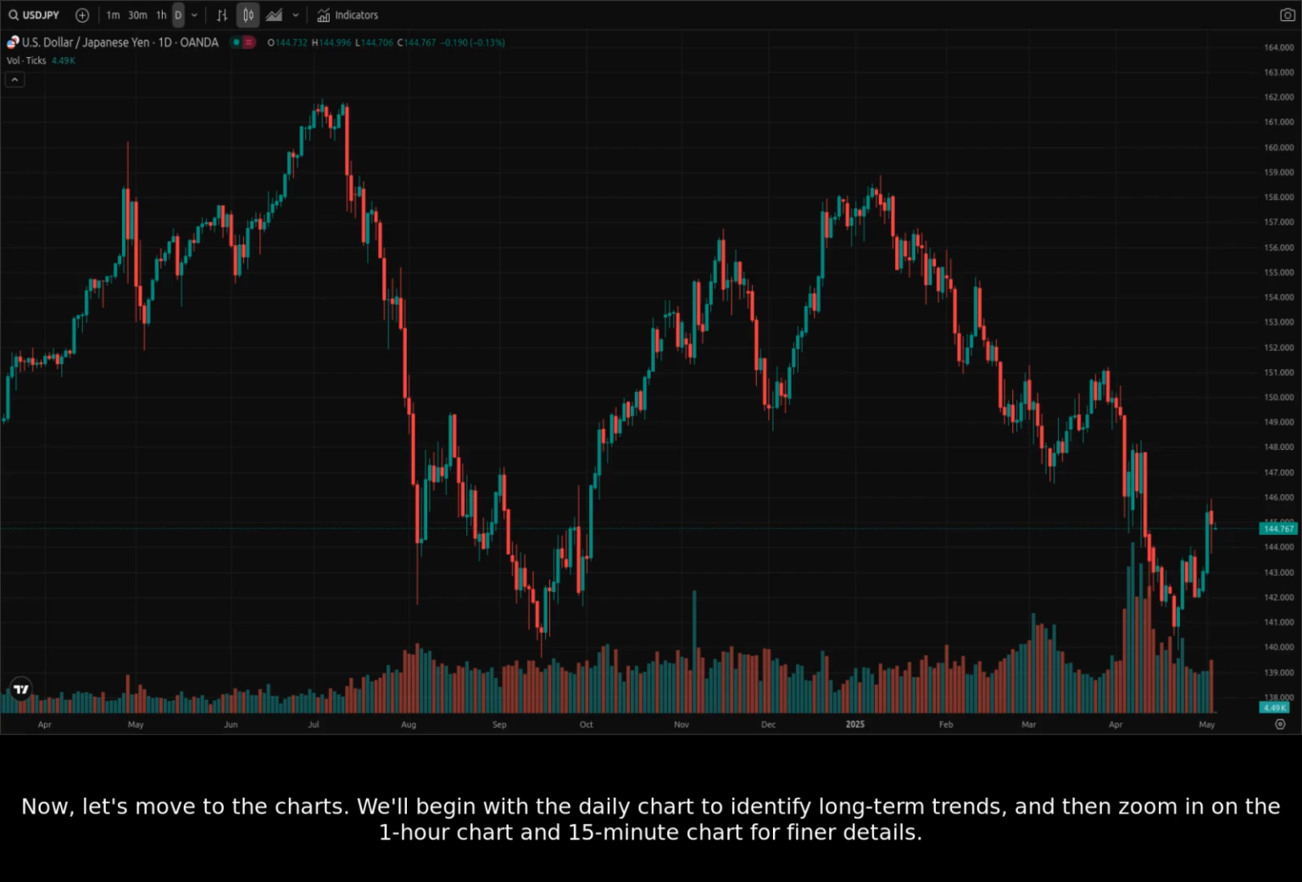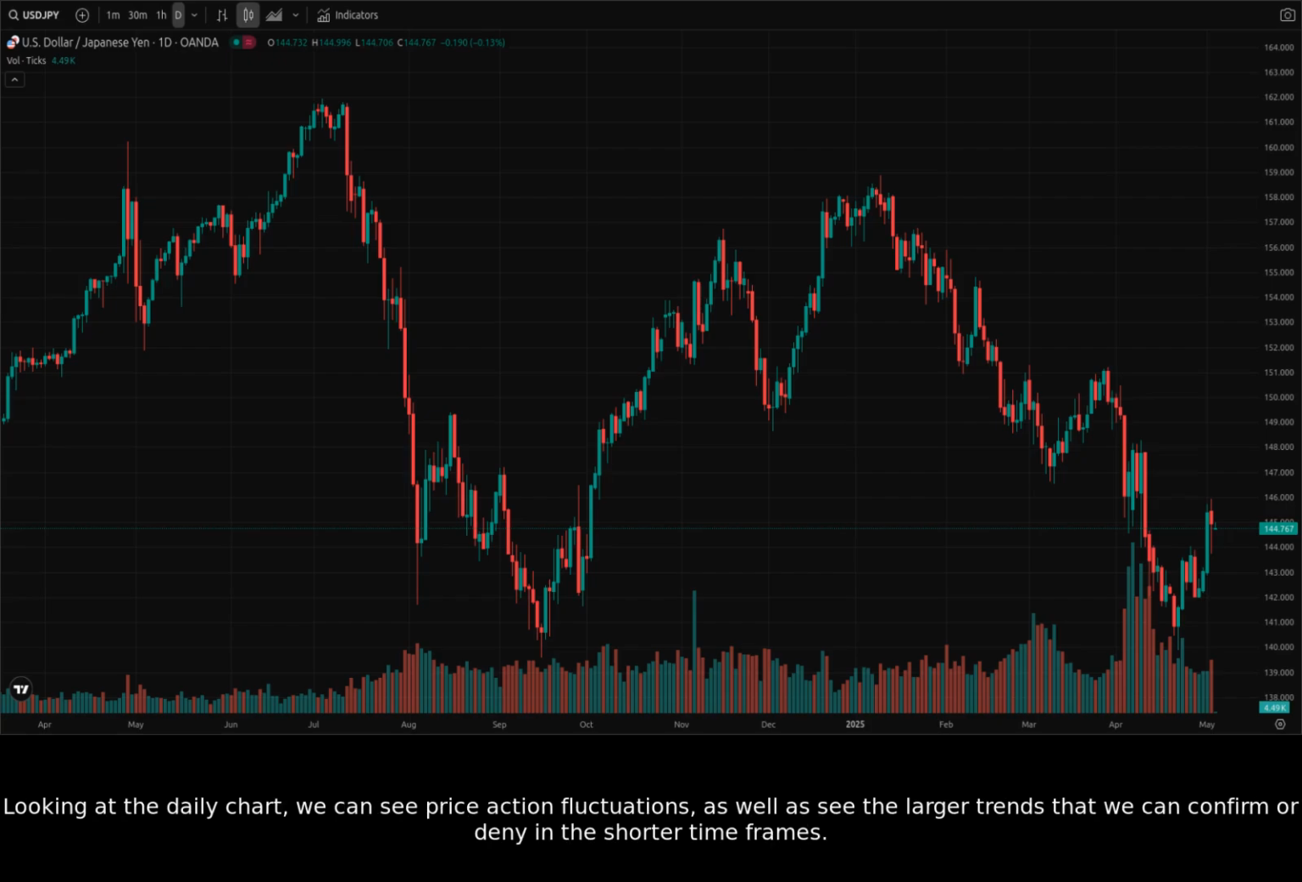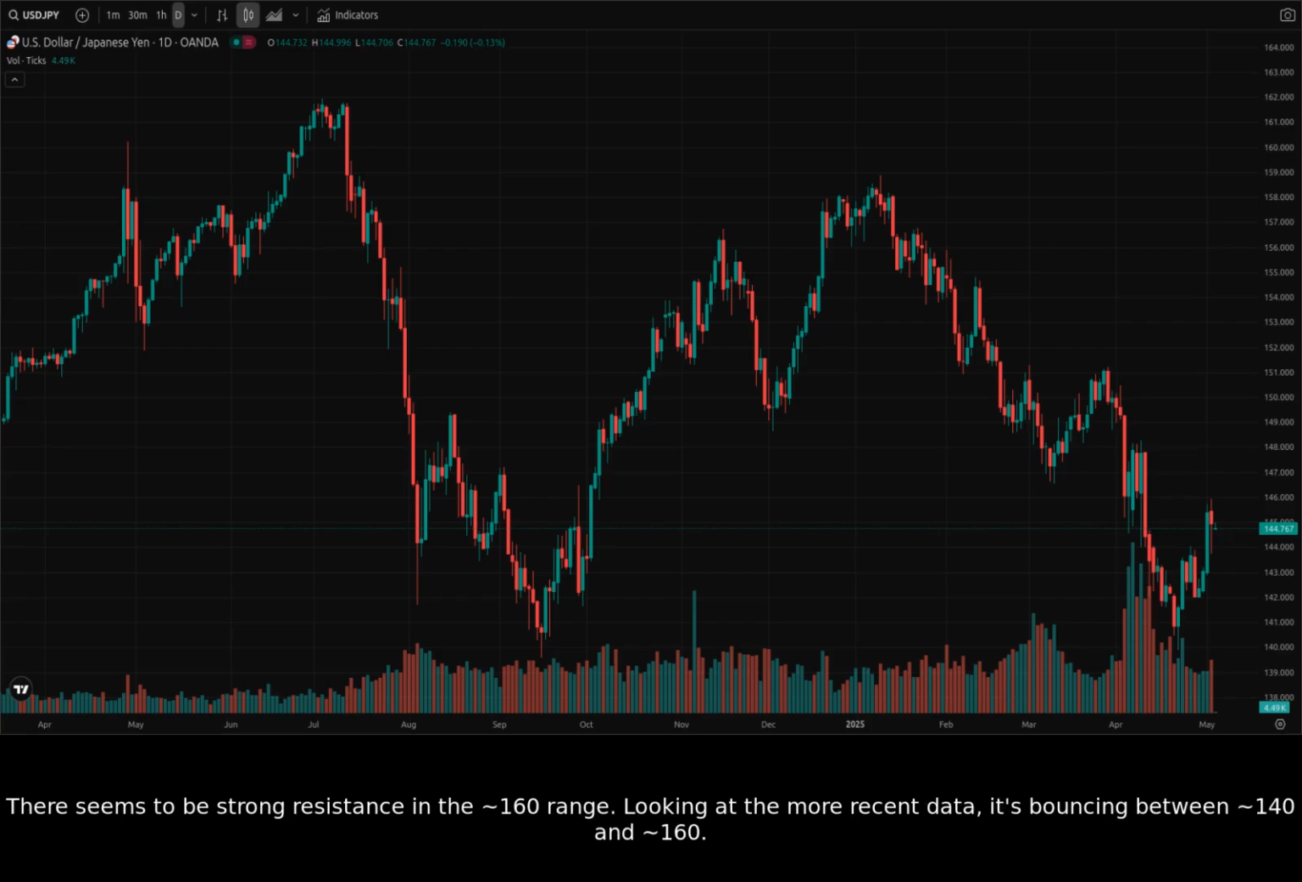We'll begin with the daily chart to identify long-term trends, and then zoom in on the 1-hour chart and 15-minute chart for finer details. Looking at the daily chart, we can see price action fluctuations, as well as the larger trends that we can confirm or deny in the shorter timeframes. There seems to be strong resistance in the 160 range. Looking at the more recent data, it's bouncing between 140 and 160.